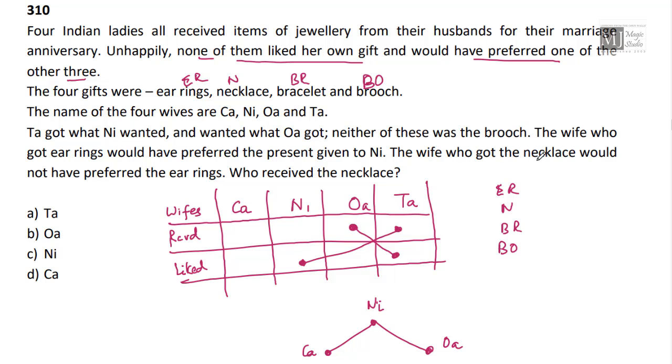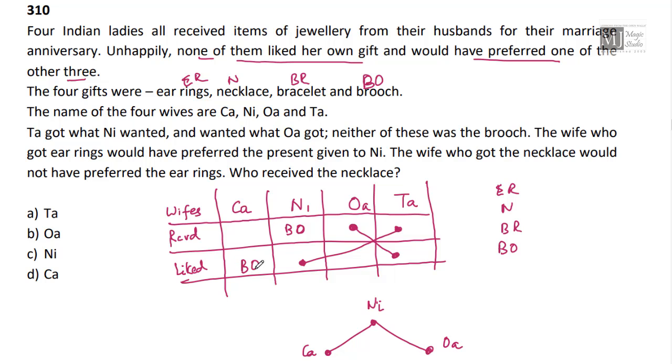If I say that Ta have got the necklace, then Ta will never prefer earrings, Oa will never get an earring. And we know that Ka or Ni have the brooch. So if Ni have the brooch, then that is what is liked by Ka or Oa.